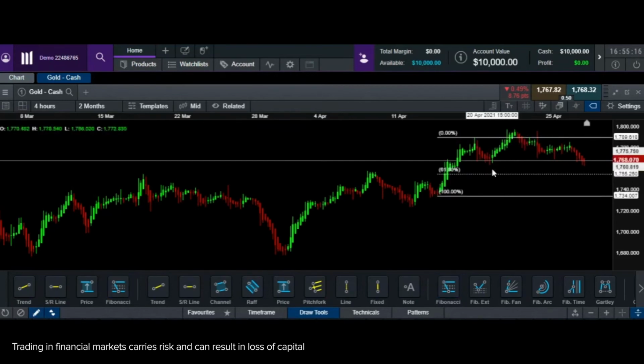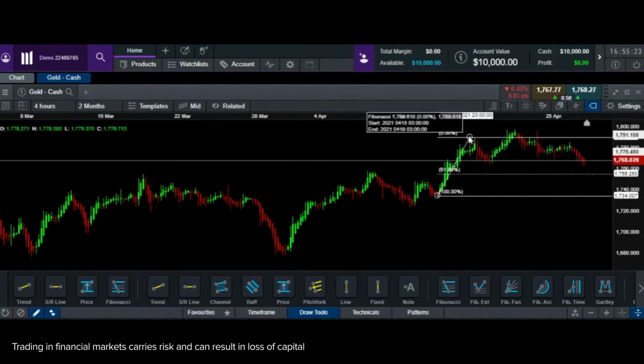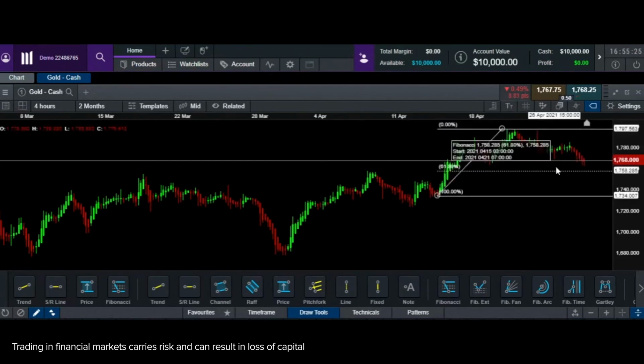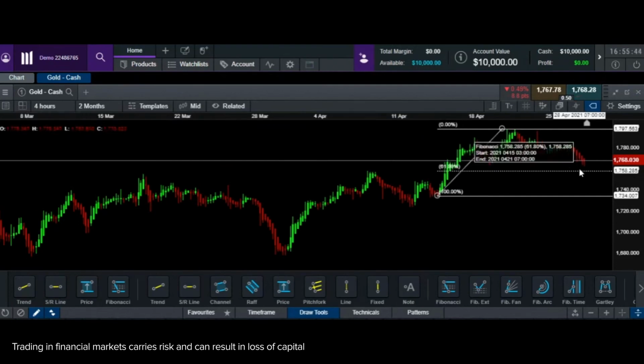Right, in this case again it has not touched my 61.8, so I will wait for the prices. Probably if it comes to 1755, or I can also measure this entire upside, if it comes somewhere close to 1758, it would be a good level for me to buy for intraday, meaning I would buy it today and expect it to bounce back up by 10-20 dollars and I book my profit. I'm not going to base this decision for the next 2 months. This decision is based on a 4-hour chart, so the maximum I would hold this trade will be 1 day or 2 to 3 days max.